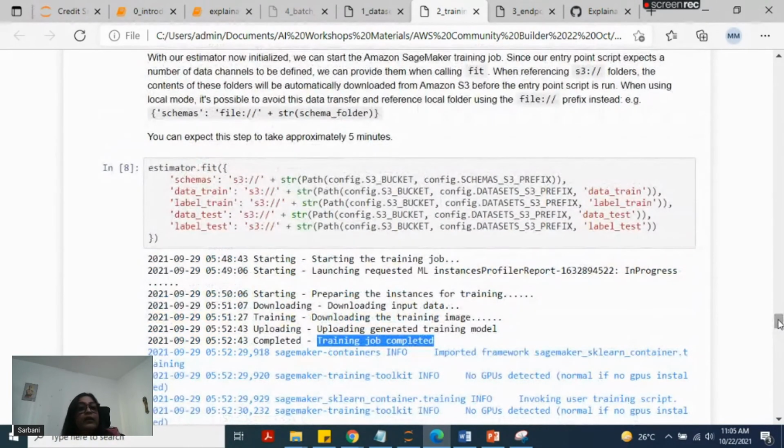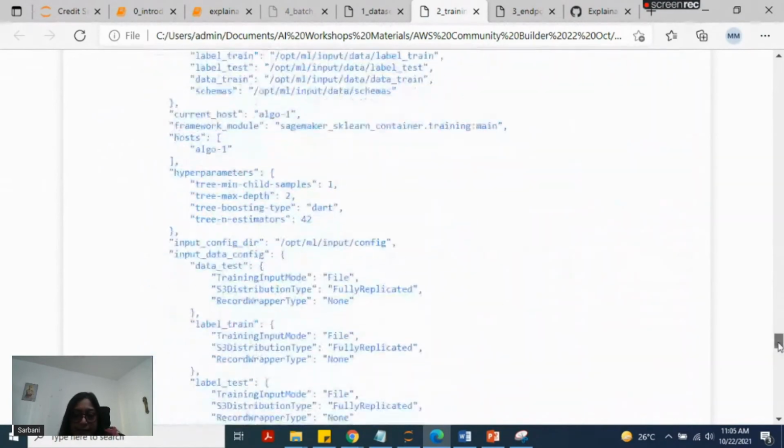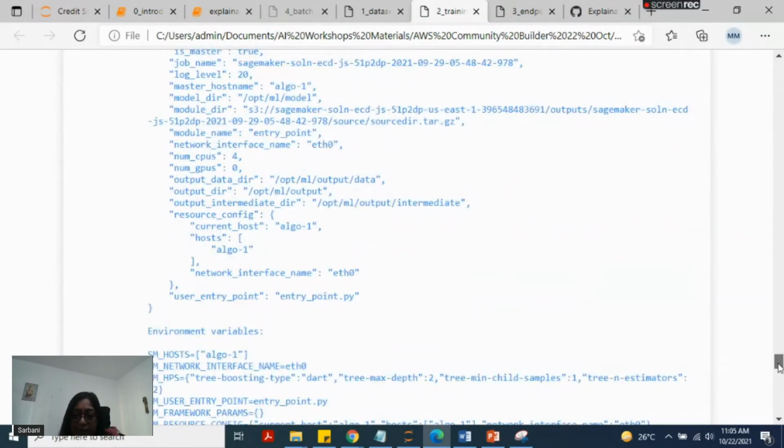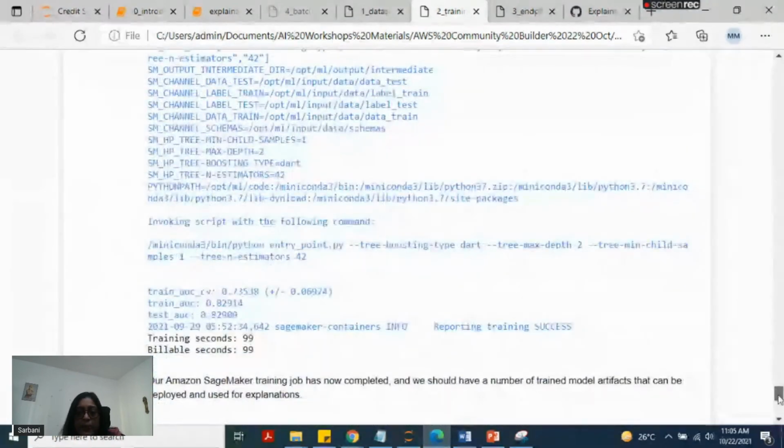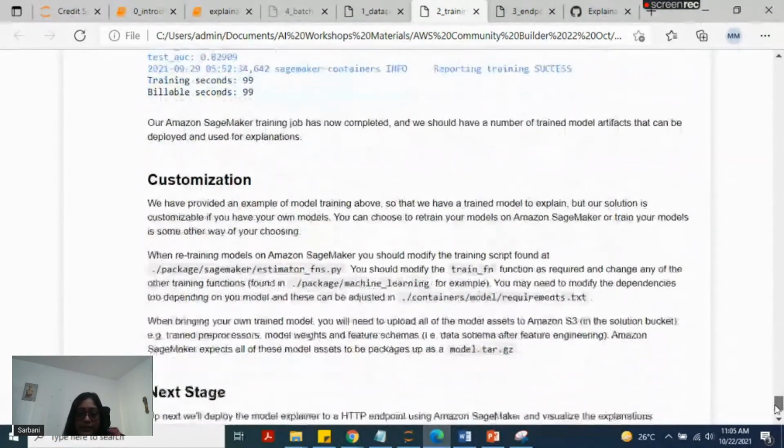Now here you can see how the training job is triggered by using the estimator and .fit. Here we are passing all the schema that we built in our previous notebook. Then the train dataset, label train, and test dataset are all passed by using the SageMaker AWS S3 bucket. The absolute path is given here. So the source and target paths are placed, and then the model is built, and the model will be available on S3. Again, if we need to customize that for our own model, we can do it here.